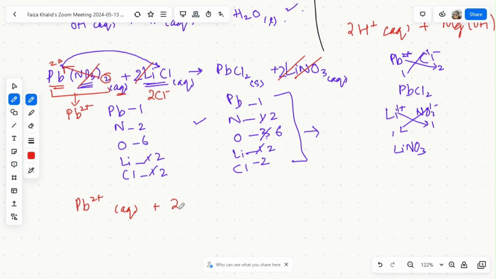We have 2 chloride ions. Why did we write 2 over here? Because in front of lithium chloride we wrote 2, right? So it is implied over here. Then we wrote the arrow. We copied the state symbol over here, so this is aqueous. And then we copy this whole thing over here, that is lead chloride in the solid state.